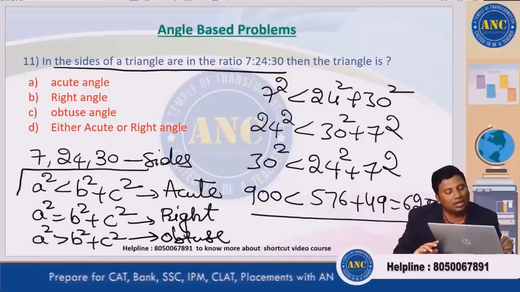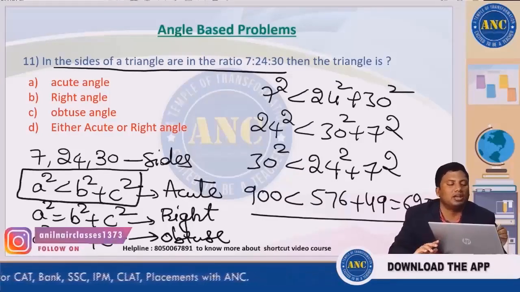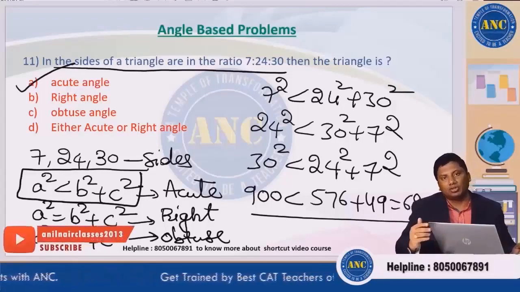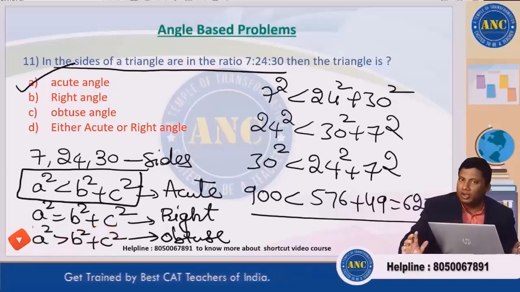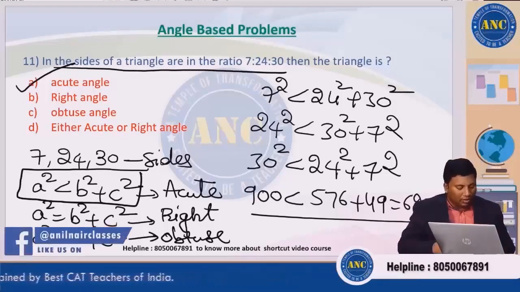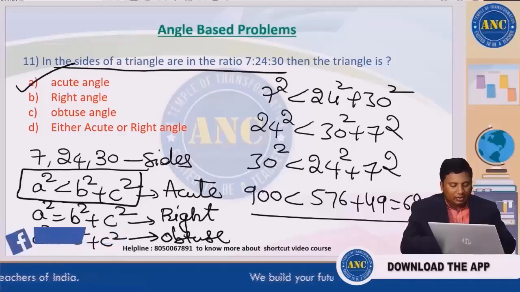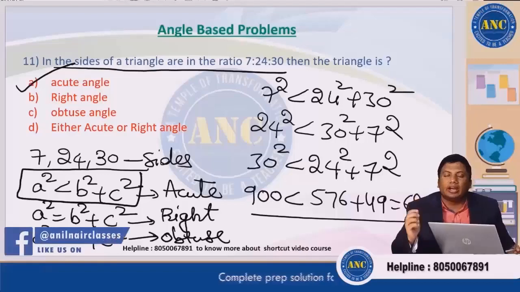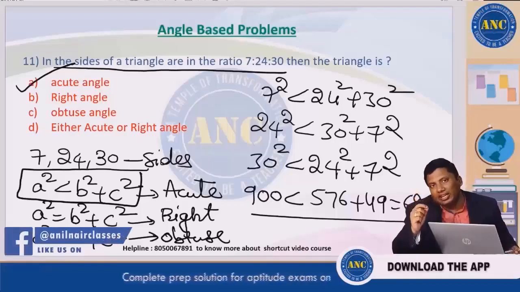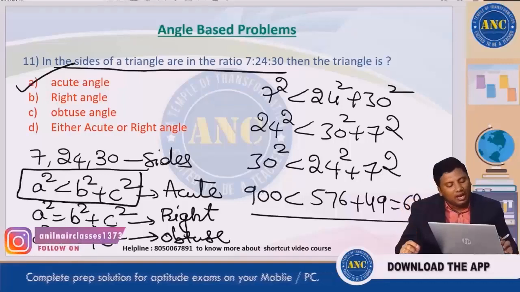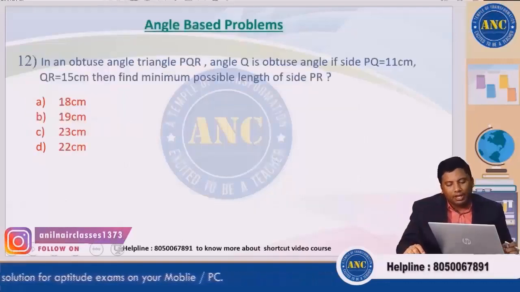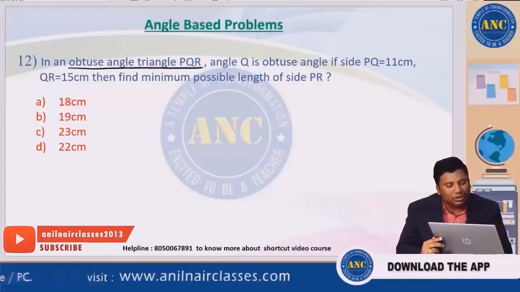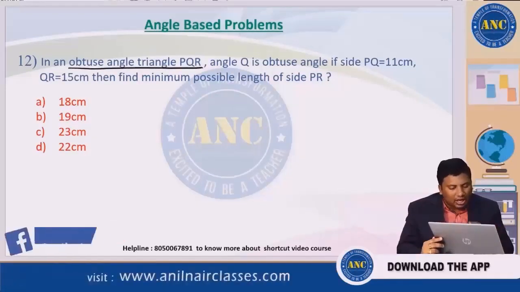In all the cases A square is less than B square plus C square, so the answer for this question is acute angled triangle. I hope the idea is clear. Any doubt till now? 11th one, I hope it is clear. Acute angled triangle means each side square is less than the sum of the squares of the other two sides. Now let us solve another question. In an obtuse angled triangle PQR, angle Q is obtuse.